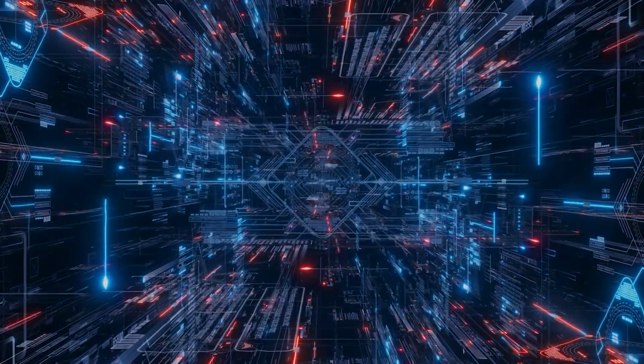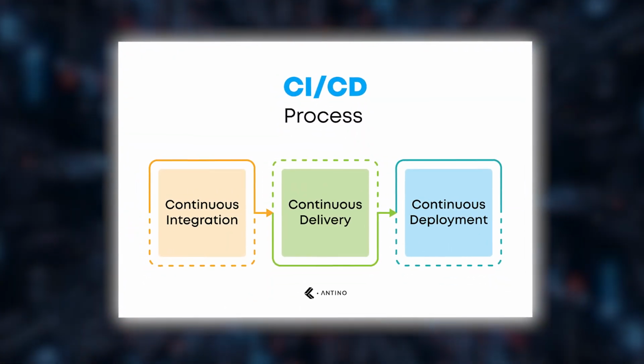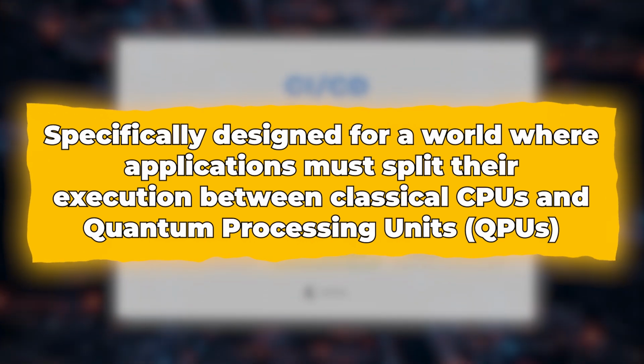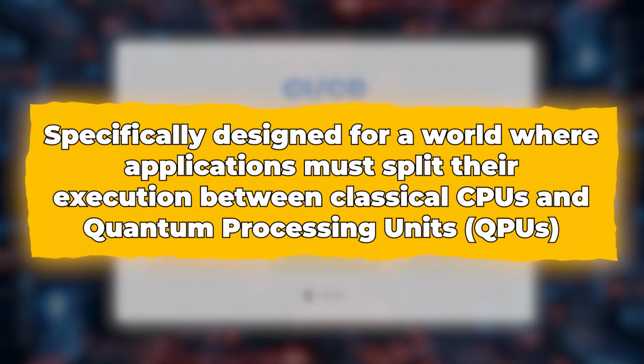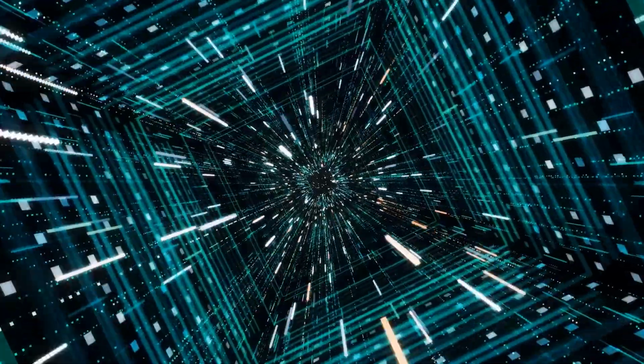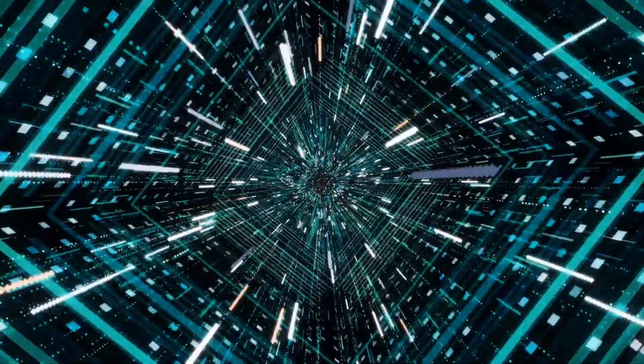Quantum DevOps is the evolution of traditional continuous integration and continuous deployment, CI/CD, specifically designed for a world where applications must split their execution between classical CPUs and quantum processing units, QPUs. It is the bridge that allows a DevOps engineer to manage the lifecycle of a quantum classical hybrid application with the same rigor and automation applied to a standard web service.